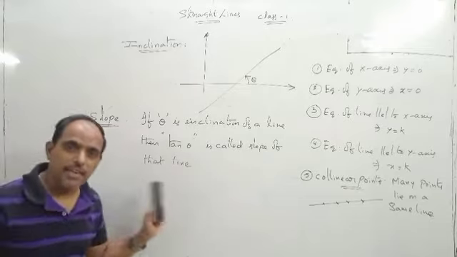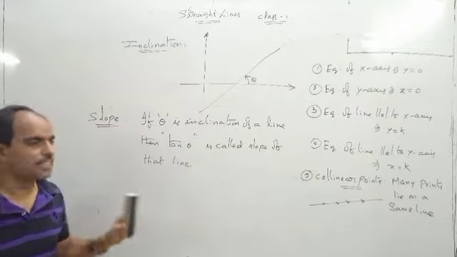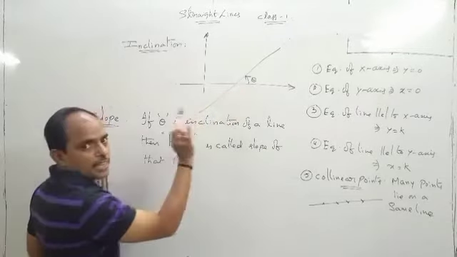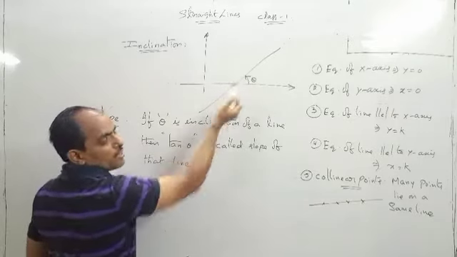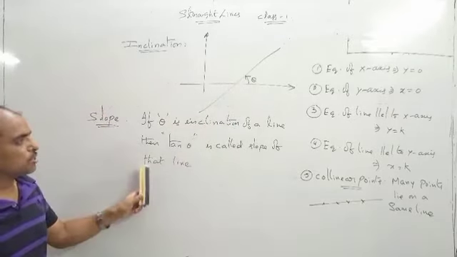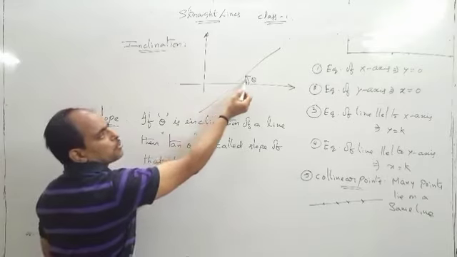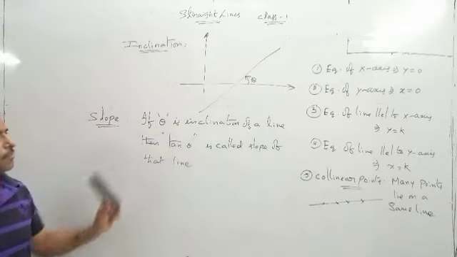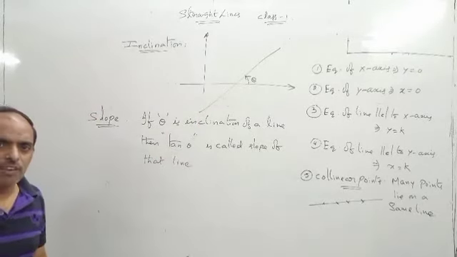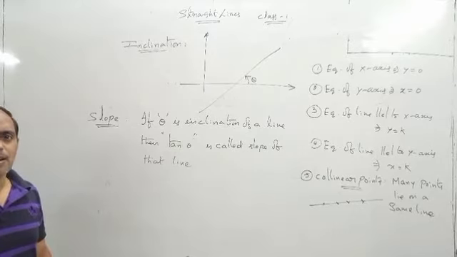Theta is the inclination, that is, if the line cuts the x-axis, this angle is called the inclination, not this one. Okay, so this is called inclination. I put an arrow, check it, and the anti-clockwise direction is clear. If theta is the inclination of a line, then tan theta is called the slope of the line.